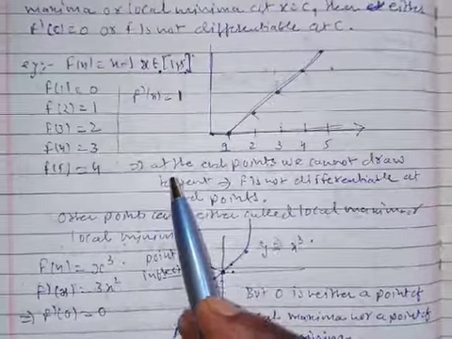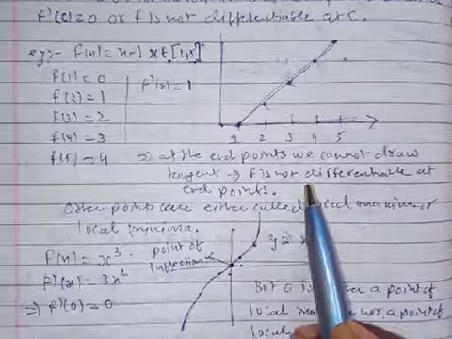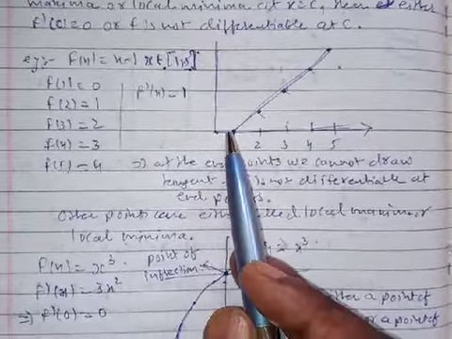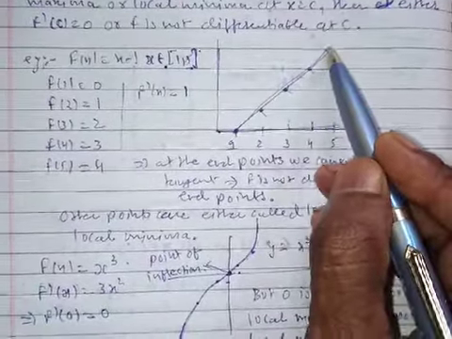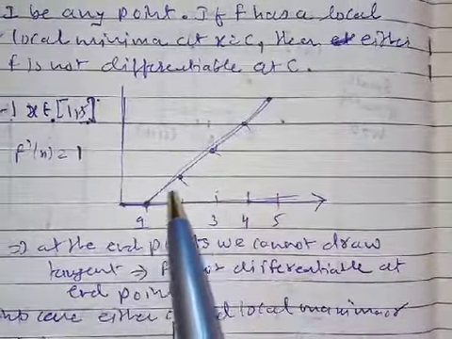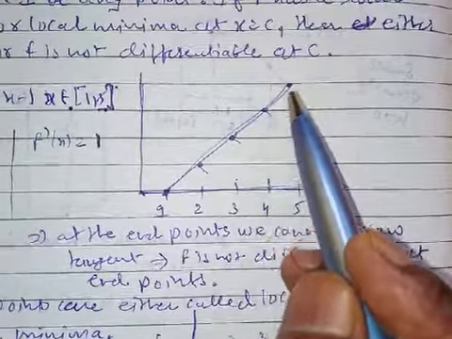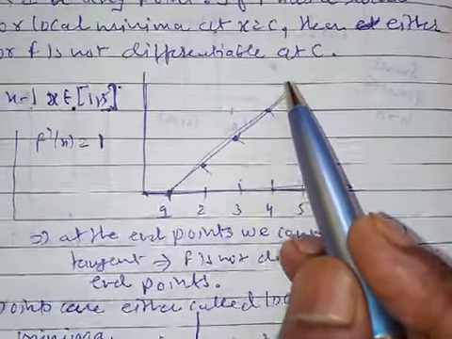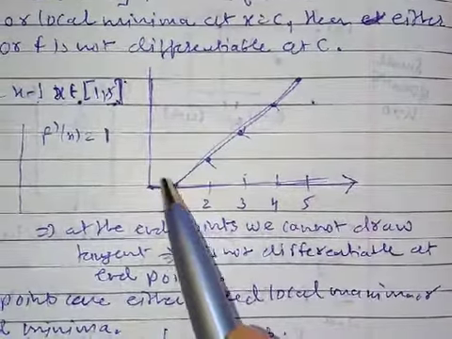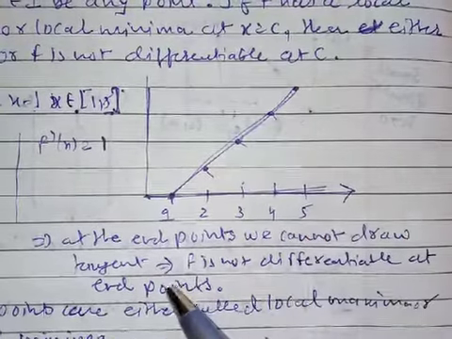But what has happened at the end point, we cannot draw a tangent because f is not differentiable at the end point here and here. Can you draw any tangent like this? No, you cannot draw. It will touch the x-axis or y-axis here, and here also it will be an end point. We cannot draw a curve or a tangent at any end point, 1 and 5. Therefore it is not differentiable.